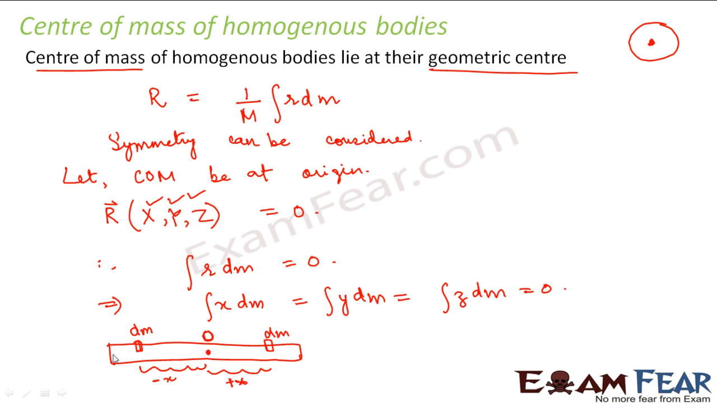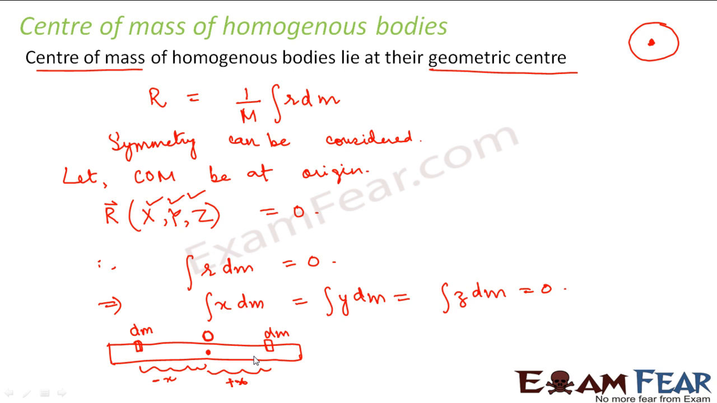Homogeneous means the way the mass is distributed here is the way the mass is distributed here, because the mass is distributed in a similar manner everywhere. So we say that if this is my center of mass, then for any small element dm at a distance of minus x, there is another small element dm at a distance of plus x. So what all did we study about center of mass? Center of mass is that point where we assume that the whole mass of the object is concentrated.